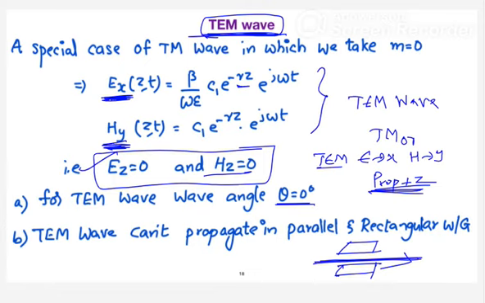What is the wave angle definition? The angle made by the wave with respect to the axis of the waveguide. Because your axis is also along the z direction and the wave is also trying to propagate along that direction, your wave angle is 0 degrees. Will you agree with my point or not?